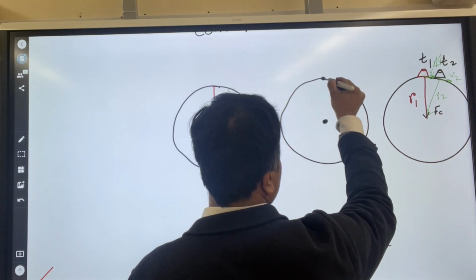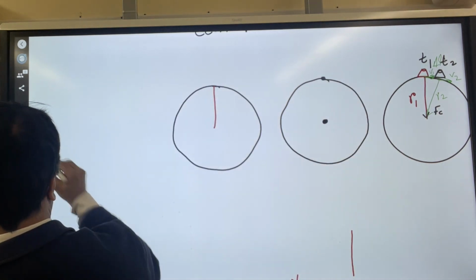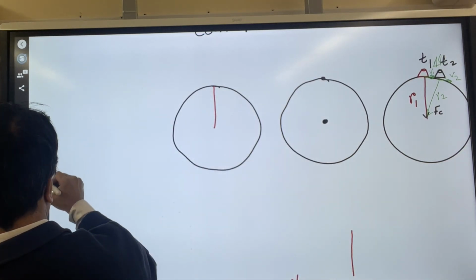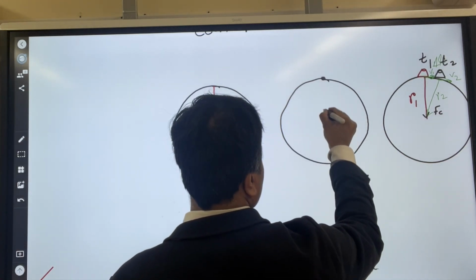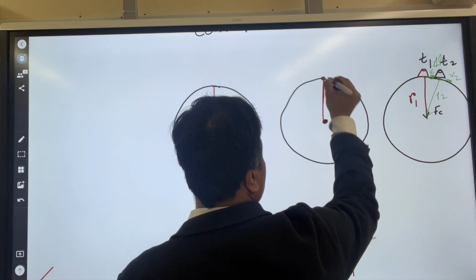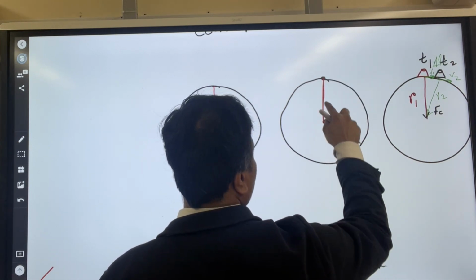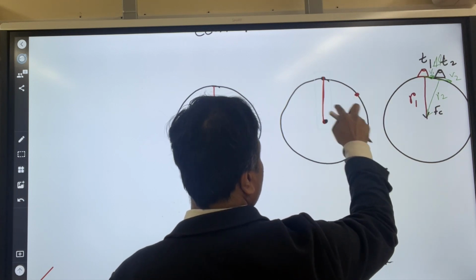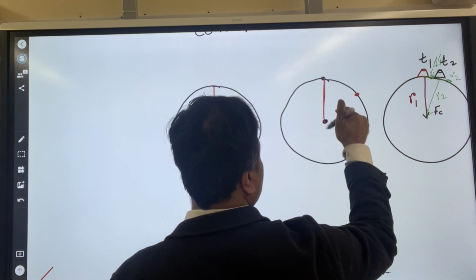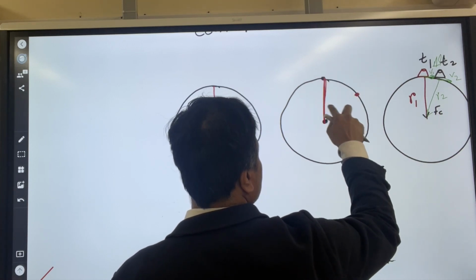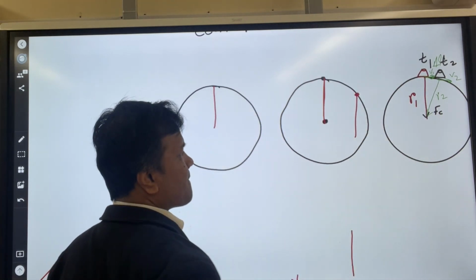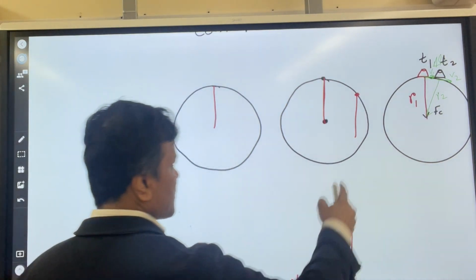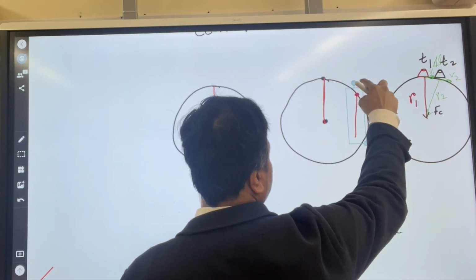Okay, good. If this is the case, then we can put the velocity over here. So this is the velocity, and I'm going to put that over here. A few seconds later, it is over here, so I'm going to put that over here. Again, it never changes the size, but it changes the direction.